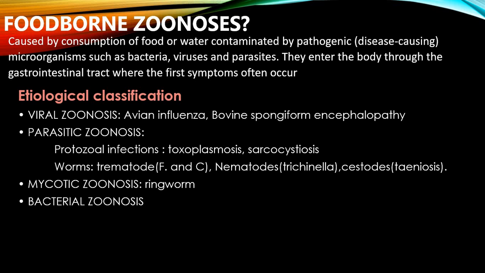What is viral zoonosis? It is caused by viruses. One virus we are familiar with is COVID-19. Examples are avian influenza and bovine spongiform encephalopathy. Under parasitic zoonosis, there are protozoal infections like toxoplasmosis and sarcocystosis, and worms: trematodes, nematodes, and cestodes. Mycotic zoonosis, for example ringworm, is caused by fungi and yeast. In bacterial zoonosis, we know a number of bacteria play a role as both beneficial and harmful.